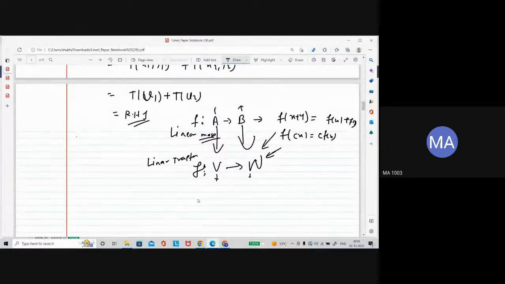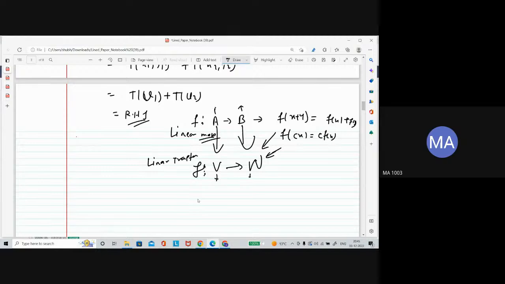Once you have a function, you have already studied one-one and onto functions. I am leaving it for the time being here, when a function is called one-one and when it is called onto.